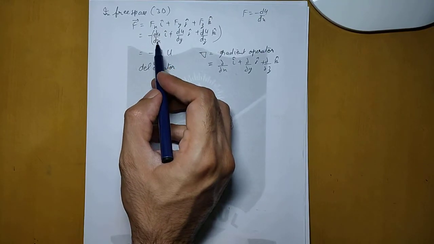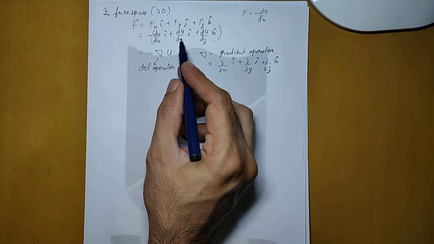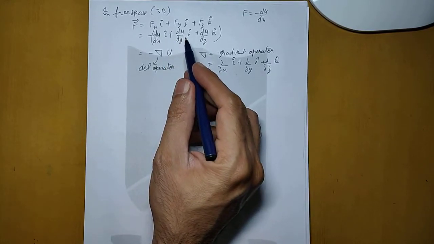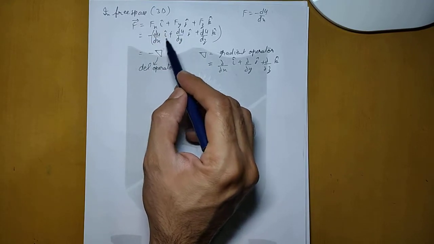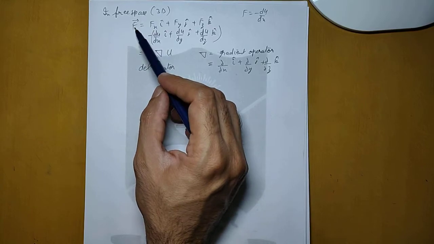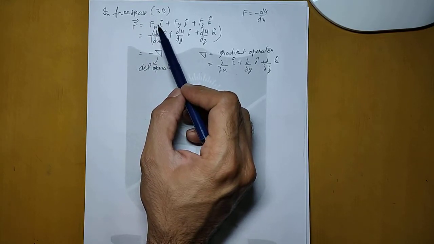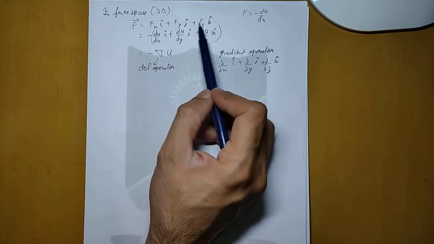So this dU by dx, now what this means is that we are partially differentiating this entire function. We are not completely differentiating, we are partially. Now whatever is the function, since it is in free space, it might have x variable, y variable and z variable, or it will have all three variables.